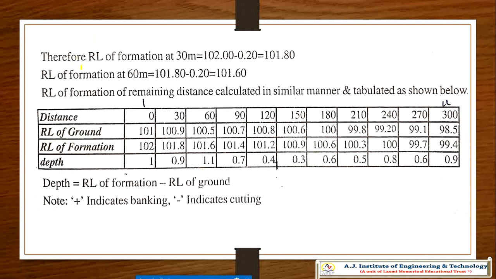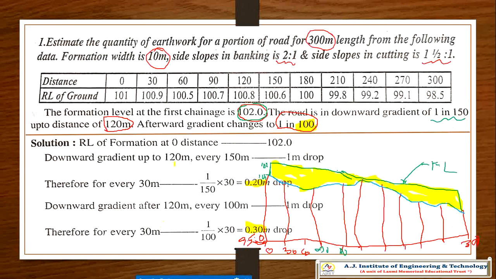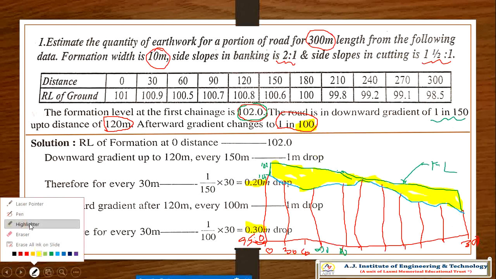Thereafter, the RL of formation at every 30 meters is 102 minus 0.2, so 101.80. The RL of formation at the first point is 101.80. See the clear figure here. I'll take the pen.